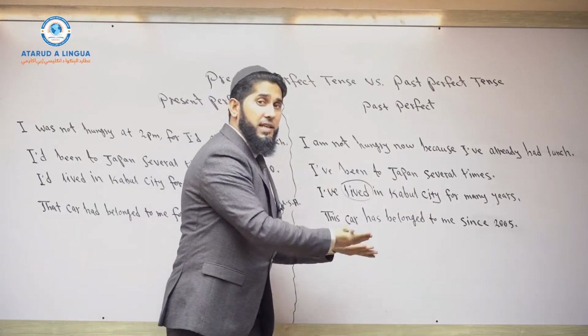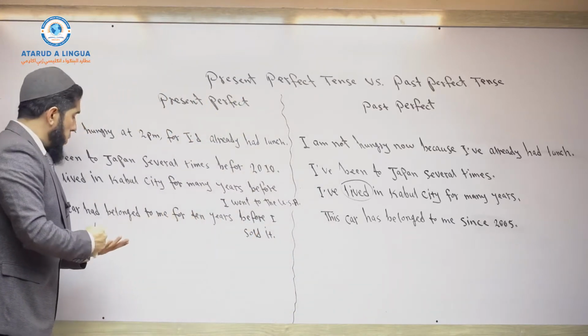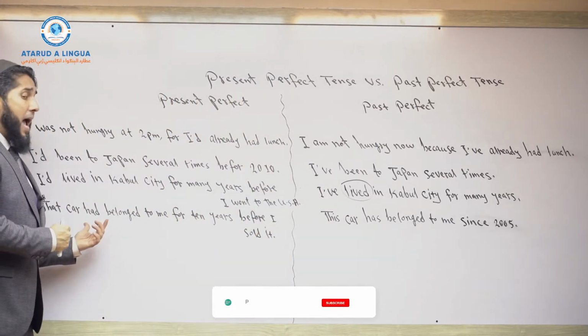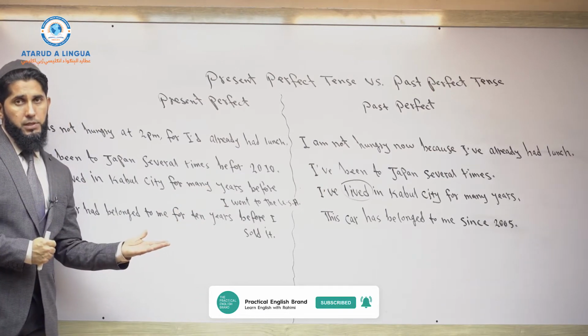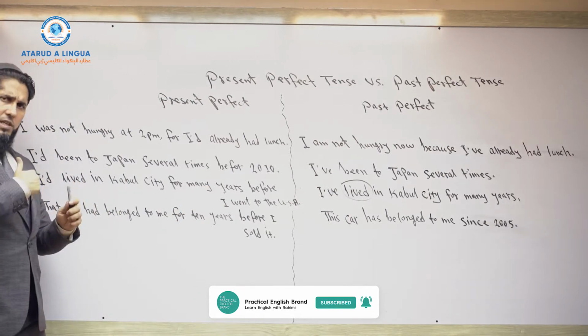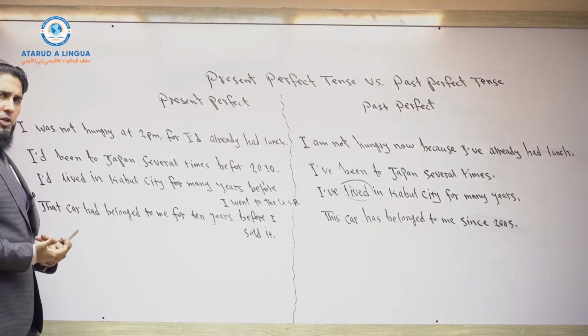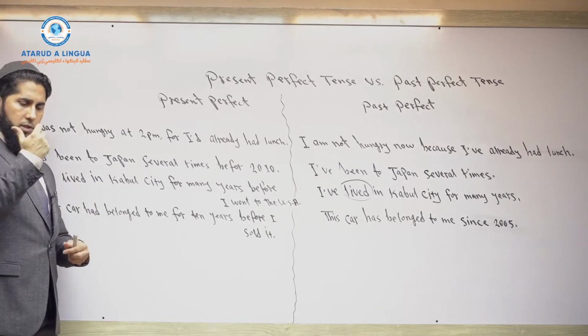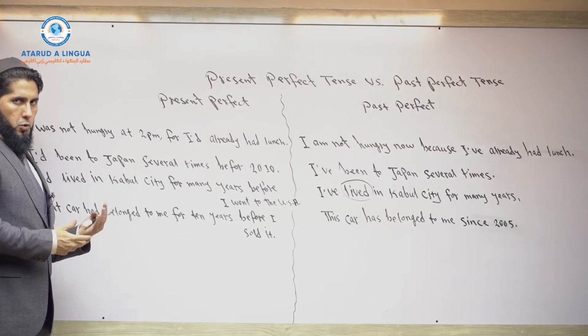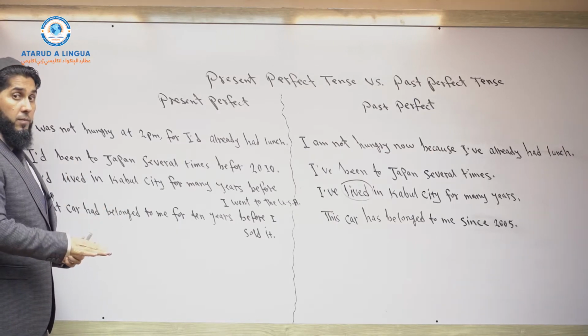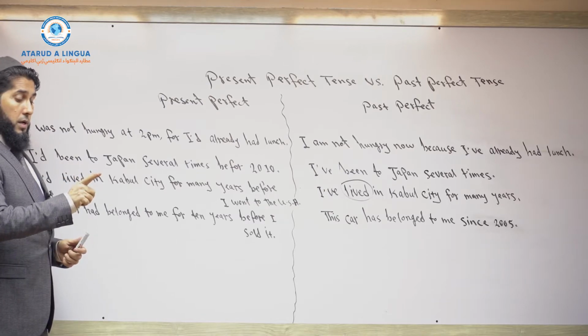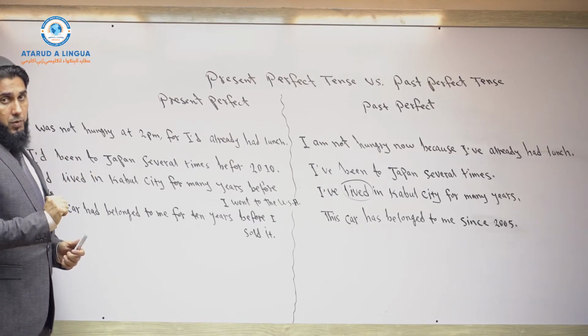So that's the idea. But here, that car had belonged to me for 10 years before I sold it. Now, we still talk about the duration of that state of ownership using past perfect tense, but the difference is that at present time, that car does not belong to me, okay?